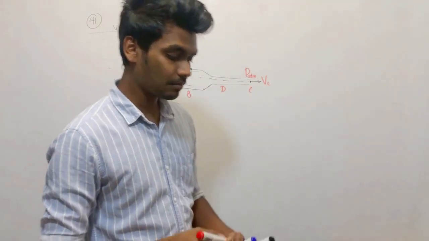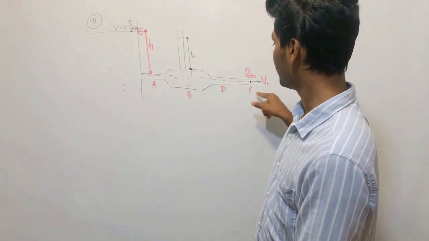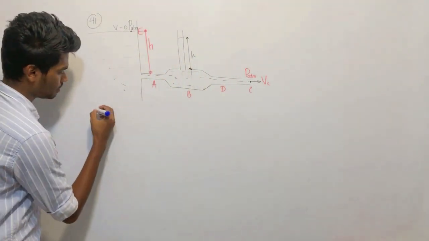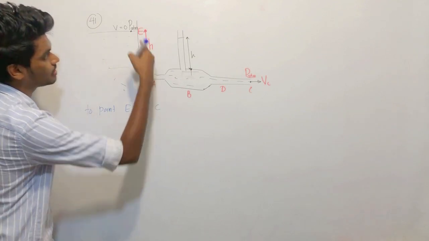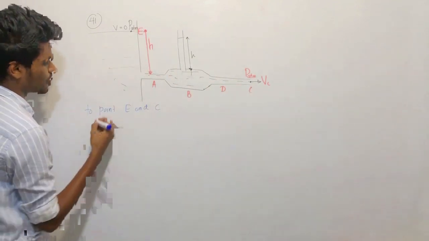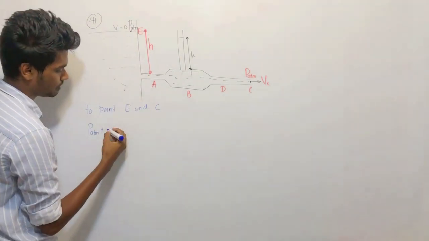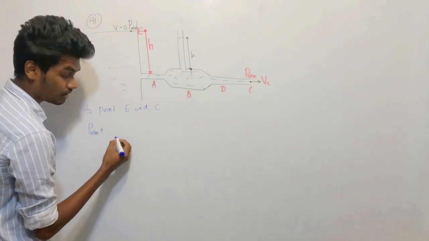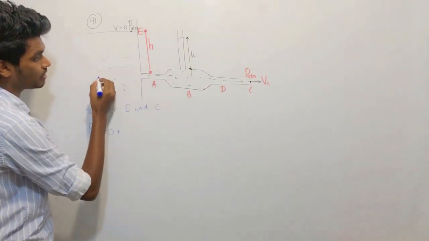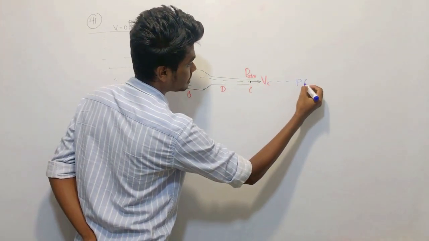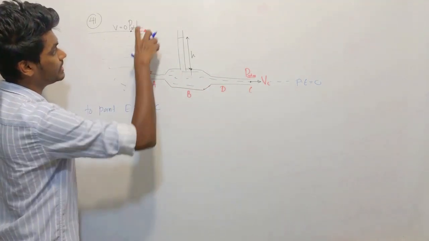For that, I am going to apply Bernoulli's principle to points E and C. So what is the total pressure at that point? PATM. What about the velocity? Velocity is zero, therefore the kinetic energy per unit volume is zero. If you consider this as the potential energy zero level, what is the height? H.